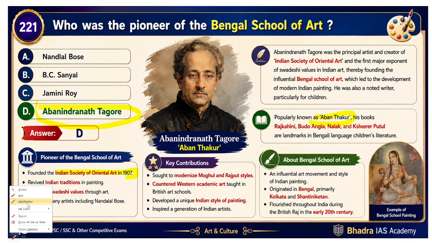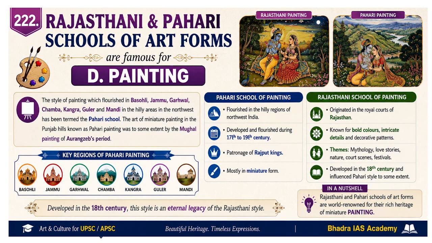So a very popular figure. Therefore, from an exam perspective, we need to know his name, and he is also popularly known as Aban Thakur. That also you remember, right? So these kinds of questions are very popular and commonly expected questions.